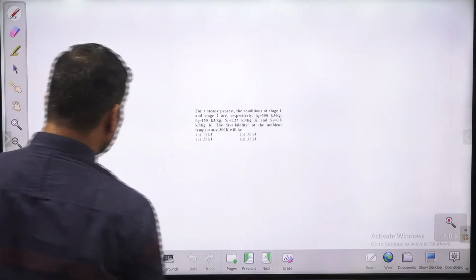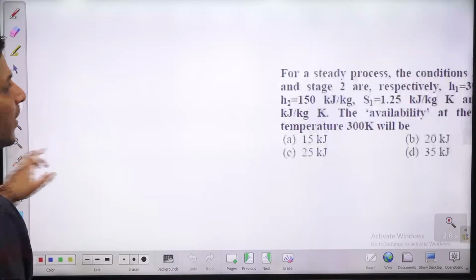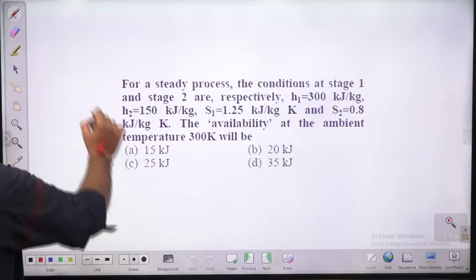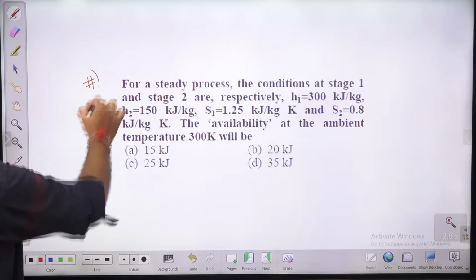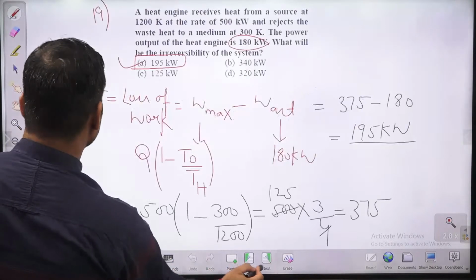In a reversible process, there will be no work potential loss. Whatever work you are giving, that same work you are going to get in a reversible process. There will be no loss in the work in a reversible process. Irreversibility will be zero. Entropy generation will also be zero in a reversible process.